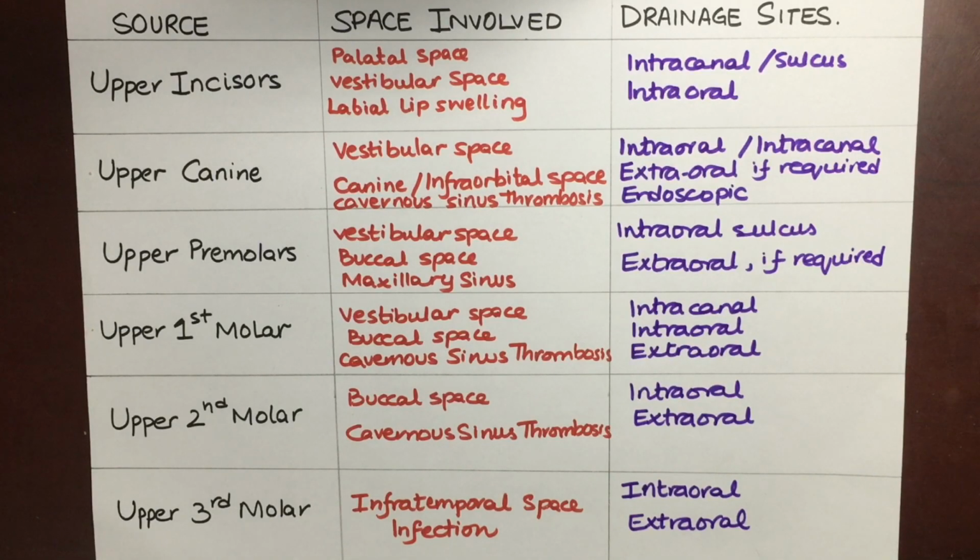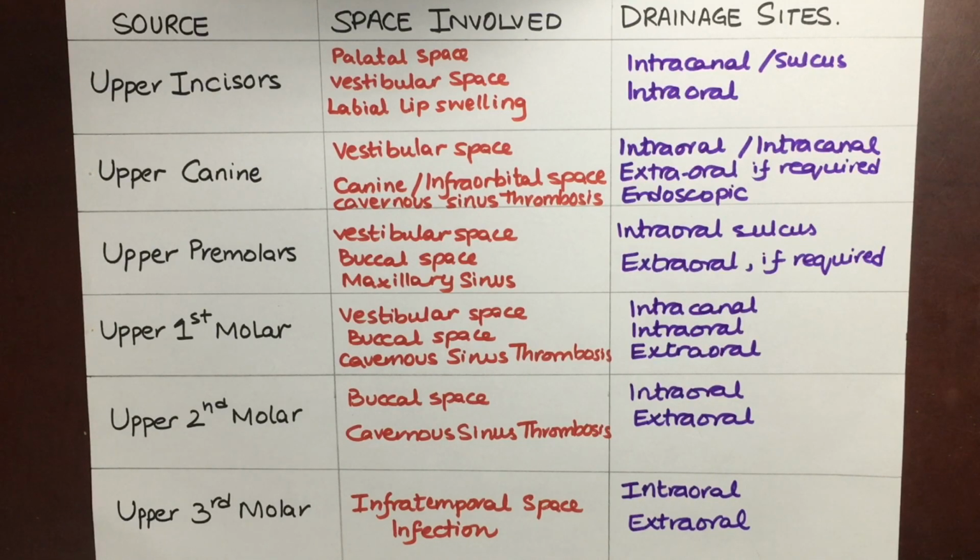Okay. Spread of infection of maxillary teeth. Upper incisor can spread infection to palatal space, vestibular space, or it can cause labial lip swelling. Its drainage sites are intracanal, sulcus, or intraoral. Upper canine can spread infection to vestibular space, canine or infraorbital space, and cavernous sinus thrombosis. Its drainage sites are intraoral, intracanal, extraoral if required, and endoscopic.